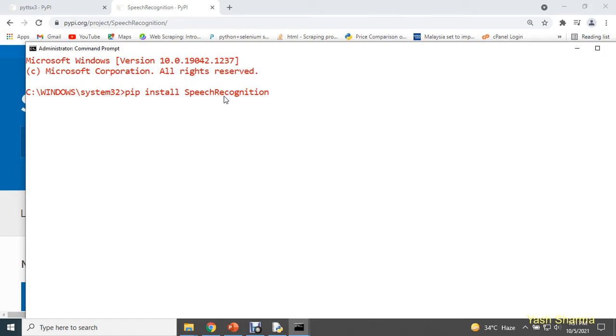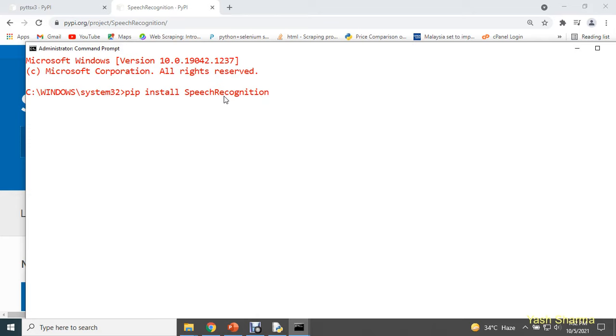So guys, in my case it's already been installed, but you need to press enter. The moment you press enter, it is going to install the speech recognition module for you. So for our voice assistant we need this module. After typing this command, please press enter and it will install the speech recognition module for you.